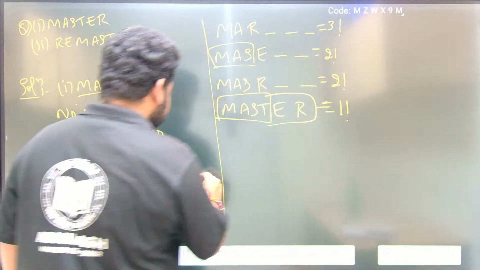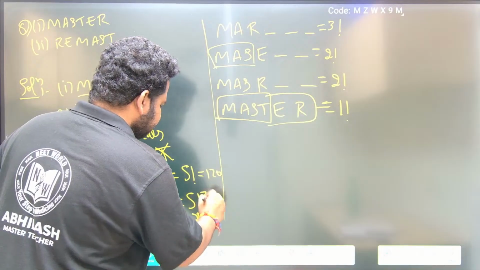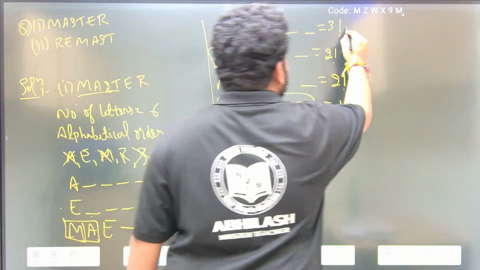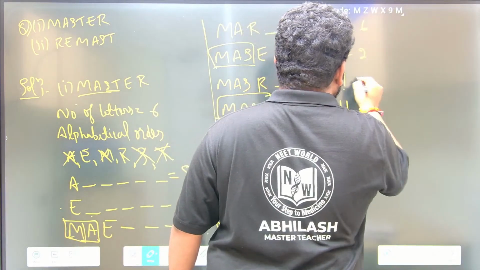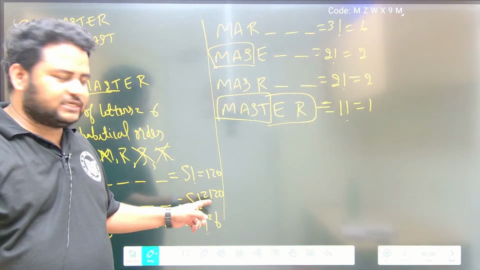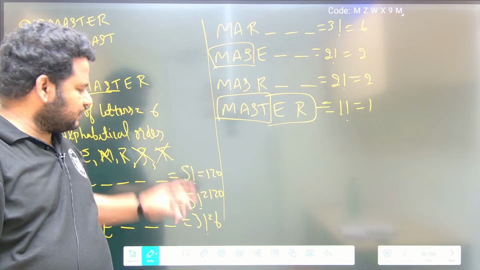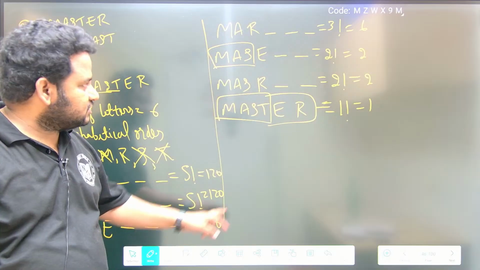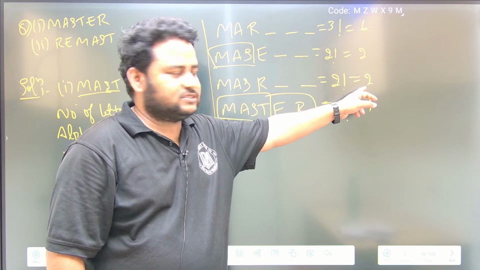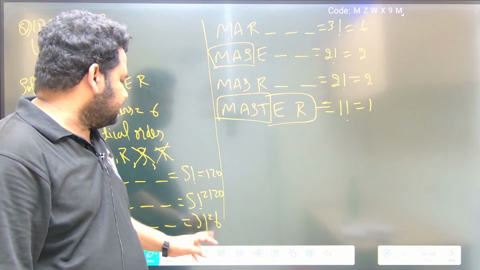Now how many ways? 5 factorial is 120. This is 120. 3 factorial is 3 into 2, which is 6. 3 factorial is 6. 2 factorial is 2. And 1 factorial is 1. Now if I add this, 120 plus 120 is 240. 240 plus 6 plus 6 is 12, 12 plus 2 is 14, 14 plus 2 is 16.